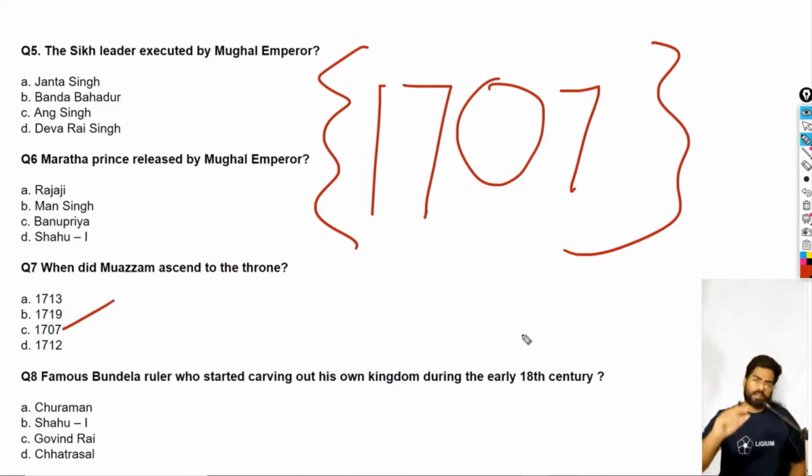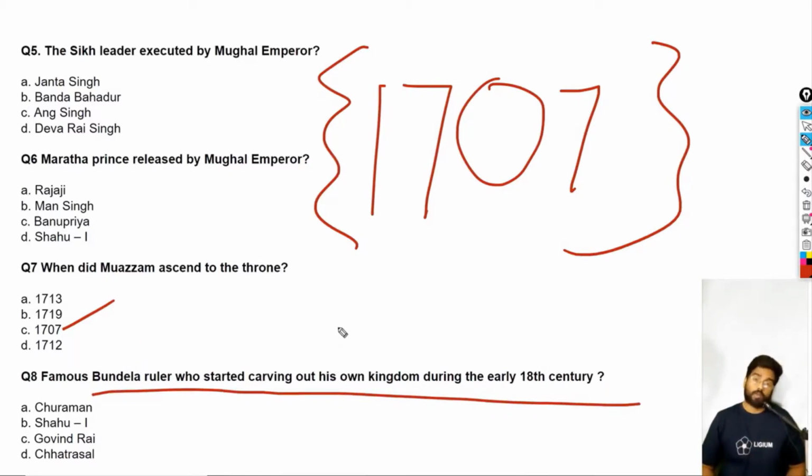Okay, so as I mentioned, in the central regions, somewhere in between Uttar Pradesh and Madhya Pradesh, we have this place called Bundelkhand. These kings were actually quite known for their art and architecture, especially in the regions of Orcha. Have you been to Orcha? It's a really wonderful place, a magical place. So the Bundela ruler who started carving out his own empire, his own kingdom during the 18th century was Charuman.